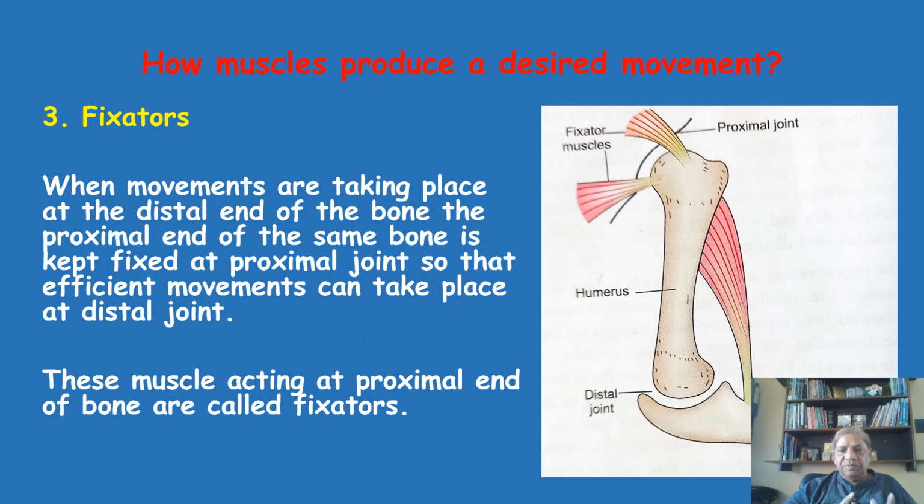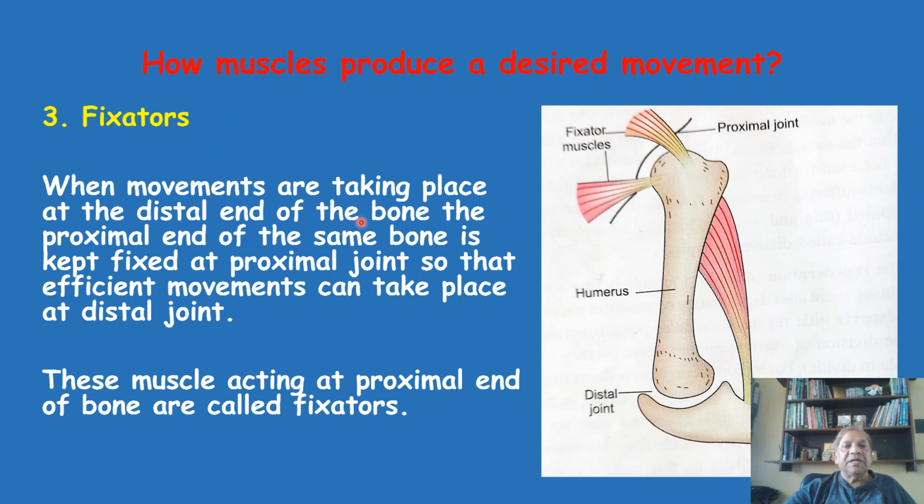Let us come to the next point. Not only the prime mover and the antagonist muscles are responsible for producing any movement at a joint. There is a third group of muscle which is also necessary for production of a particular movement at a joint. Though we very simply say that flexion is by biceps and brachialis and extension is by triceps, this is not the complete picture. There is a third group of muscle which is also helping in production of flexion or extension. This group of muscles is called the fixator. So this is the third group of muscle, the fixator.